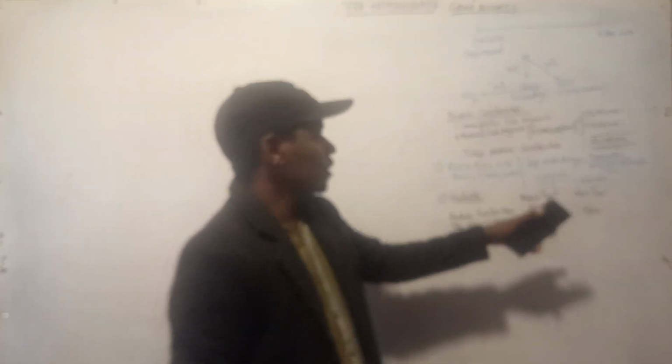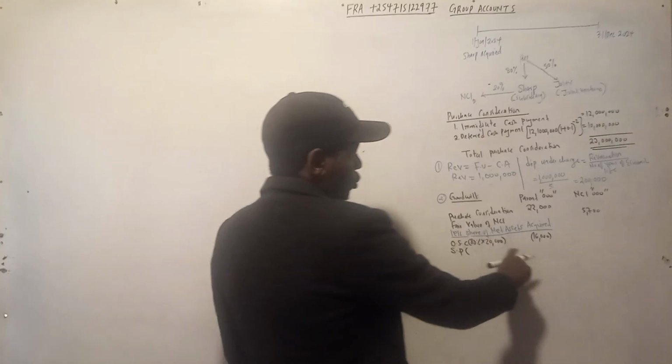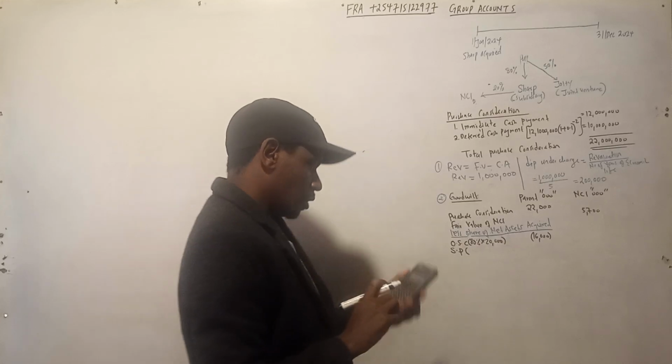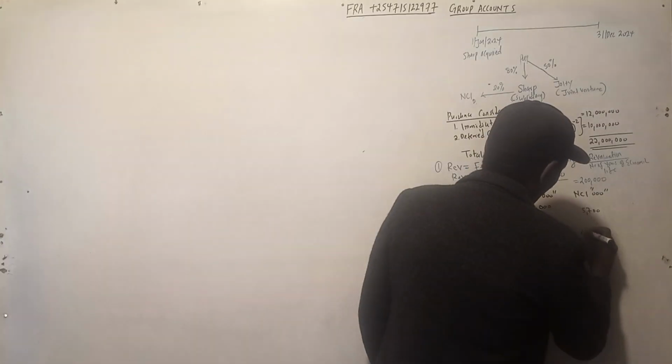And then 20% goes to the NCI. So 20% of 20,000 is 4,000. That is correct.